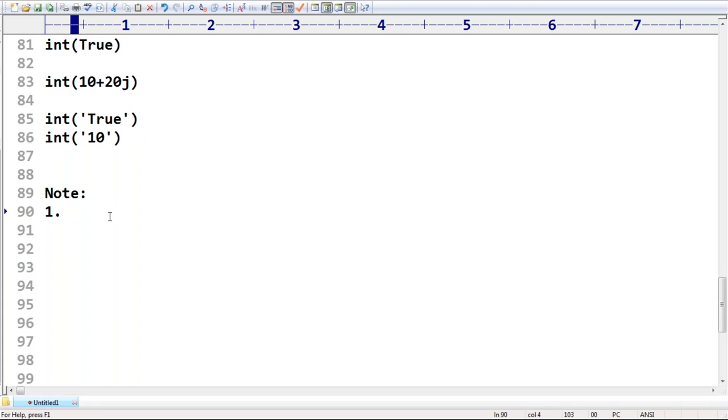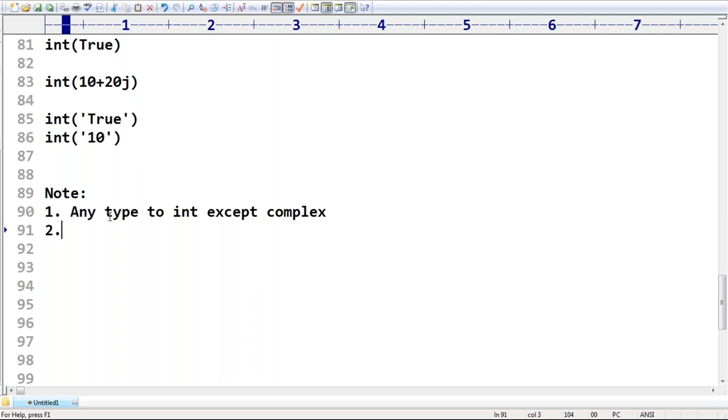We can convert any type to int type, no problem at all, except one particular type that you can't convert. What is that? One particular type can't be converted. What is that? Except complex.